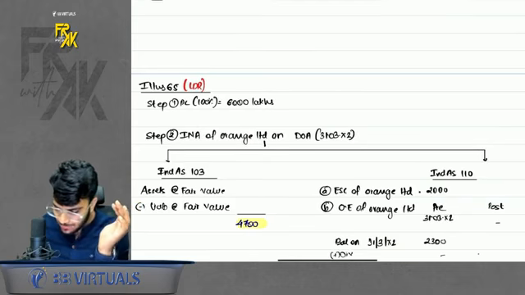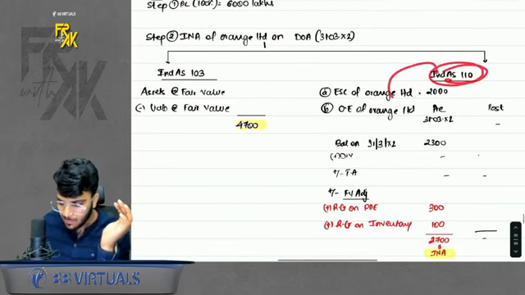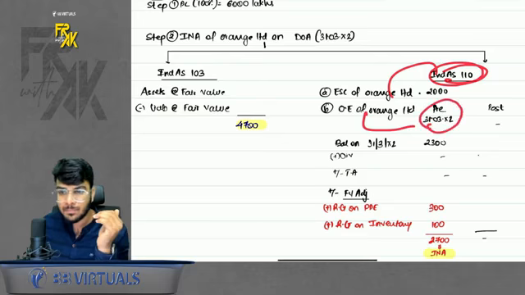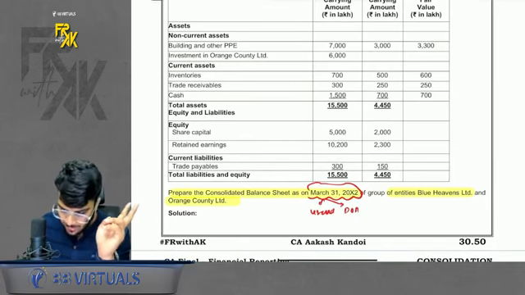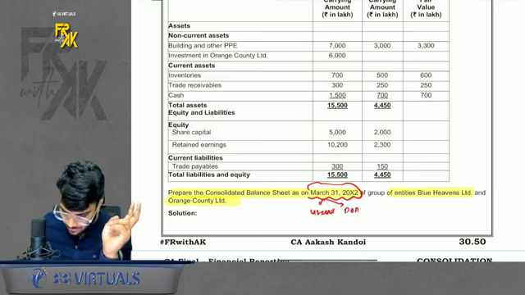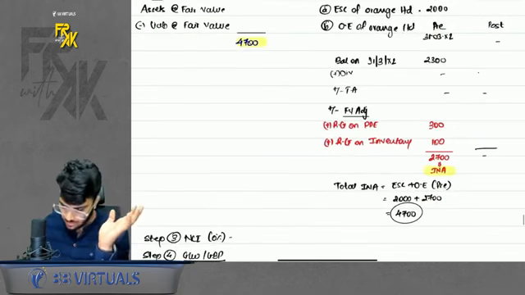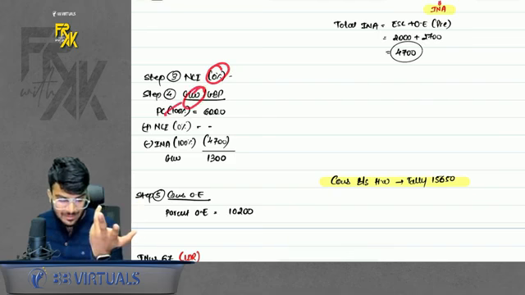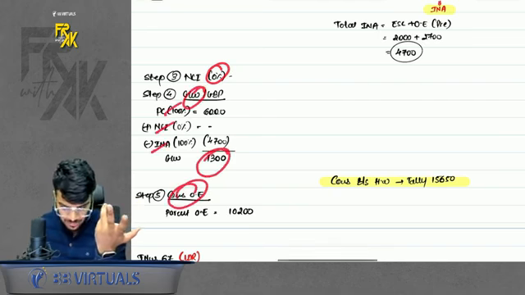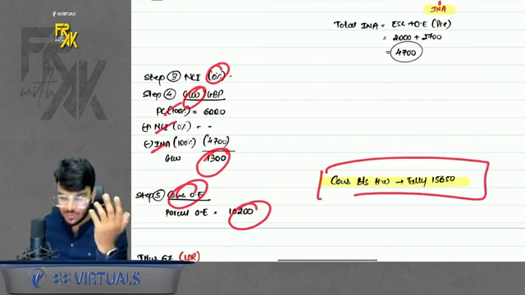You can also do with the method of 110. You can take the equity capital, take the other equity, everything will come in pre only and do the fair value adjustments. Fair value adjustment will come on 2 items, building and inventories. Okay, do remember. Chalo. So we got the INA same. NCI will be nil. Goodwill will be simple PC plus NCI minus INA. We'll get the goodwill. Console other equity only parent. Prepare the balance sheet and homework simple.